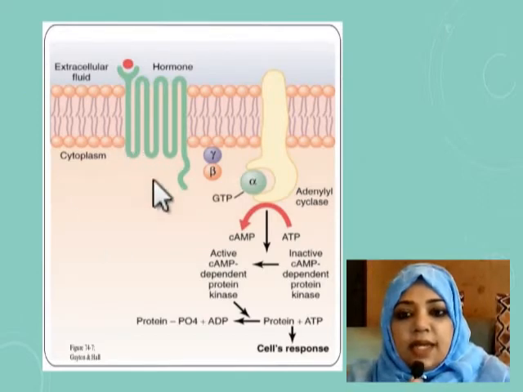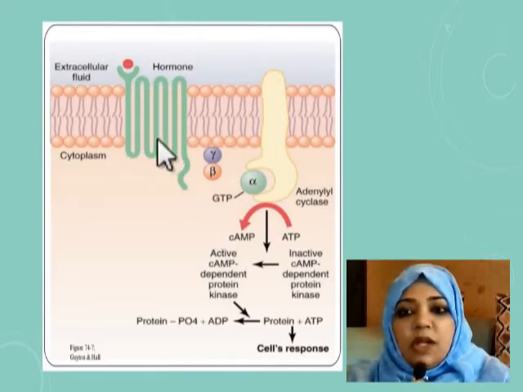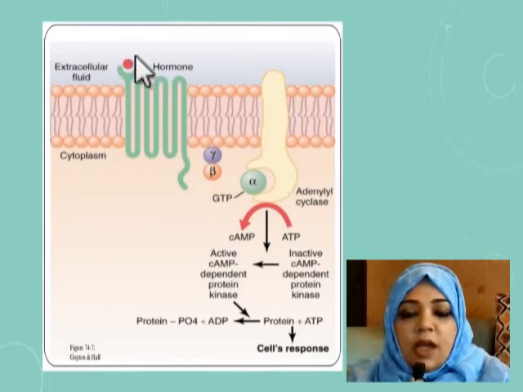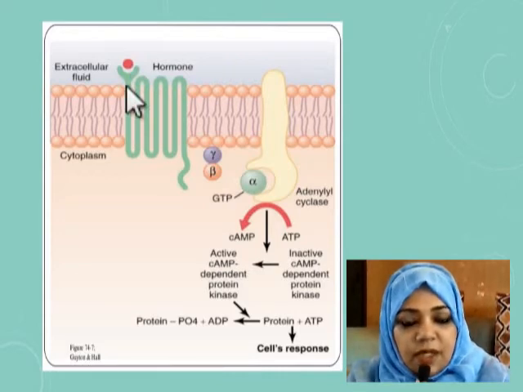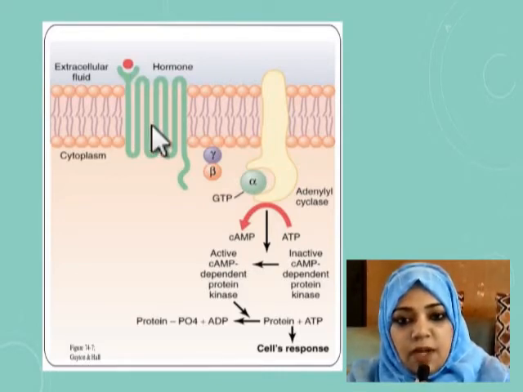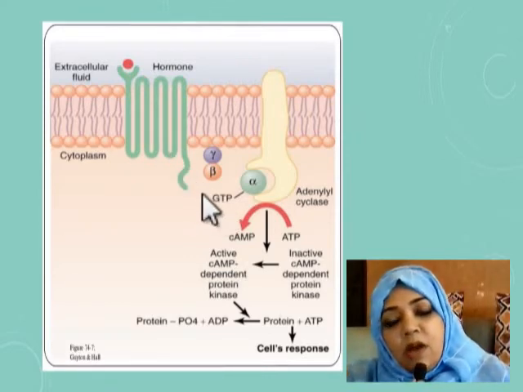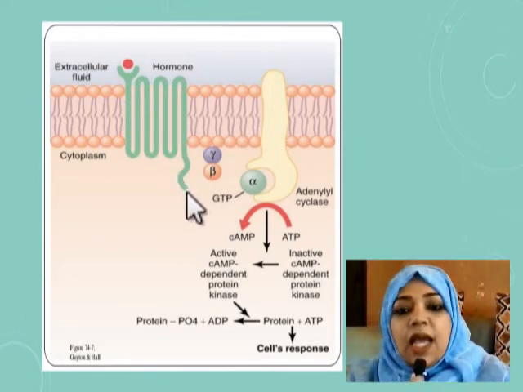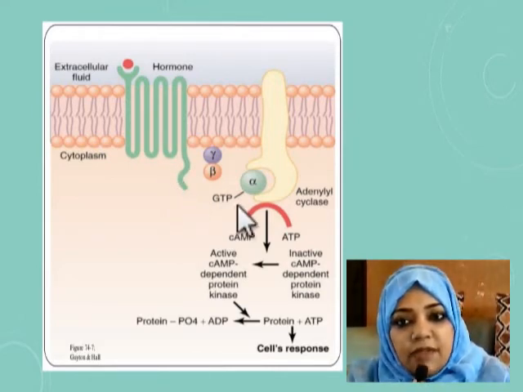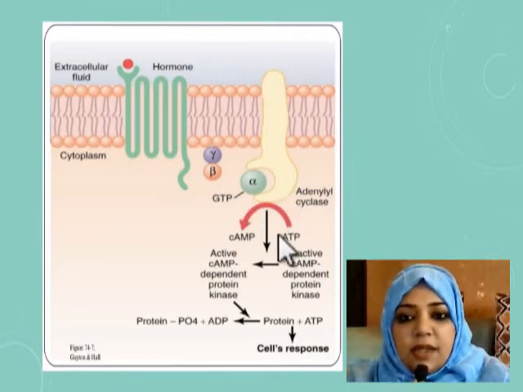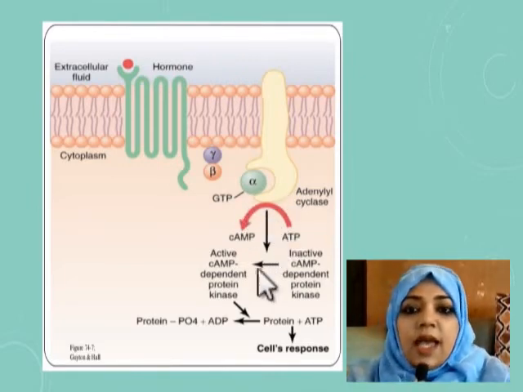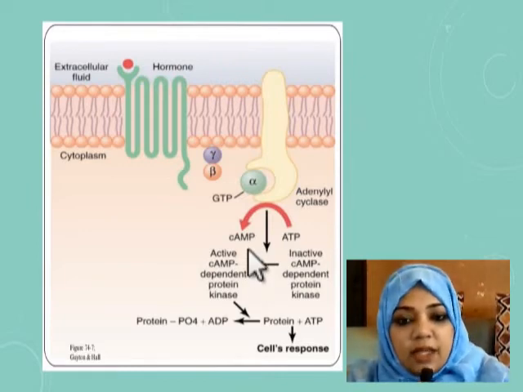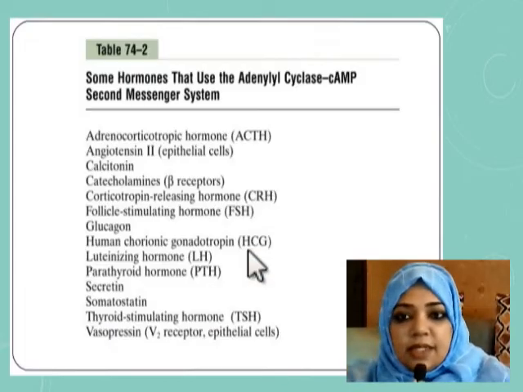This is the cyclic AMP second messenger system, where you can see that extracellularly, when the first messenger, that is the hormone, comes and binds with the receptor, it forms the hormone receptor complex and activates the receptor, and then there is GTP on the cytoplasmic tail of this receptor. When the receptor is activated, a cascade of reactions occurs, and cyclic AMP here is working as the second messenger.